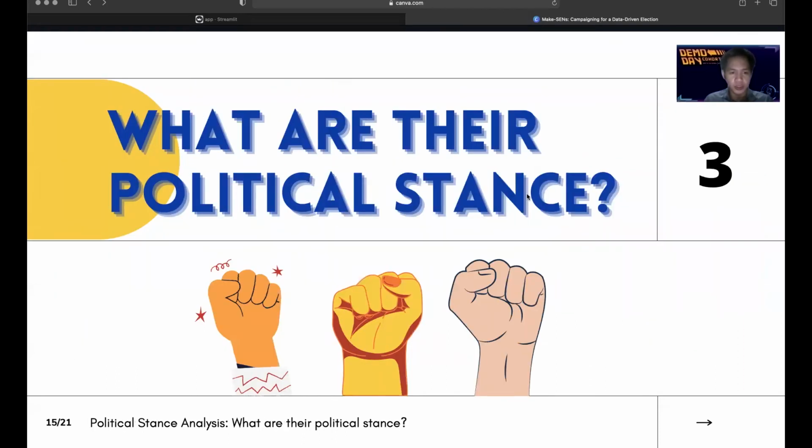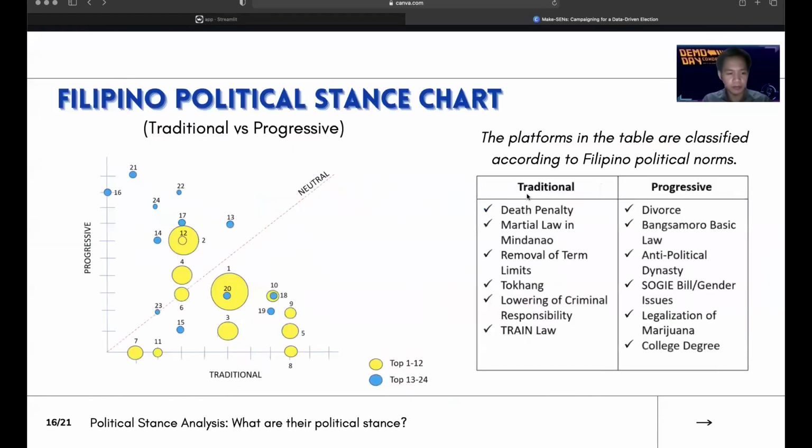For our third question, what are their political stances? This is going to be answered by Raza. Thank you, Hurley. For the political stance of the candidates, we scrape data from online news outlets to check their stance on controversial platforms. We classified these characteristics into two categories. First one is traditional and the other one is progressive. These two categories describe the stance of the candidates based on Filipino politics and cultural norms. As you can see in the graph, the x-axis represents traditional views and the y-axis represents progressive views.